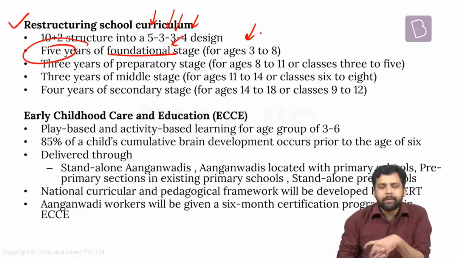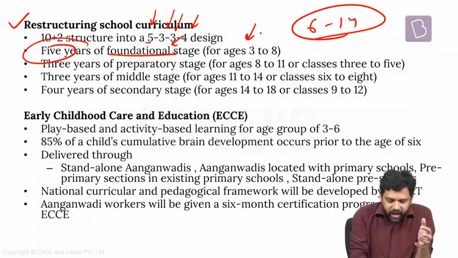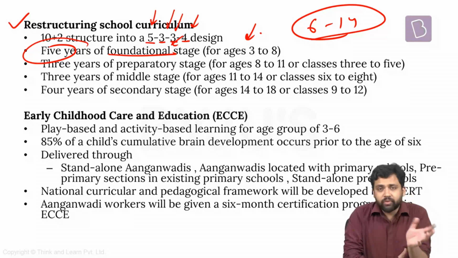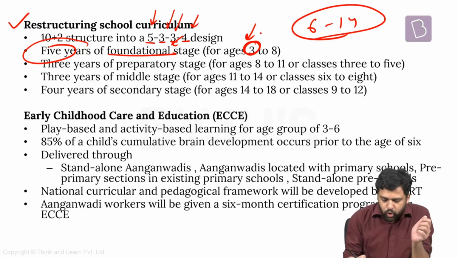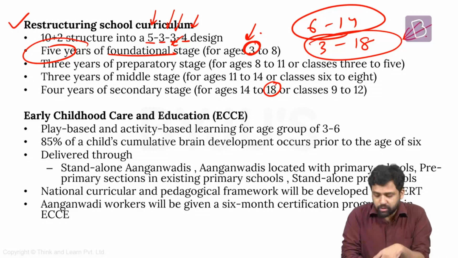Here it is very interesting to note that they are including the age category 3 to 6 years as well as part of education. Now, how is it different? In the past, we have had a Right to Education Act. According to that, children should be provided free and compulsory education between the age category 6 to 14 years. But now what we are saying is that we have to move to another model which includes 5+3+3+4 years of education, and it starts from the age of 3. So you are starting from age 3, you are ending at the age 18. So focus on education now will be from the age 3 to 18. So this is a significant departure. Right to Education was saying something, National Education Policy has expanded it further.